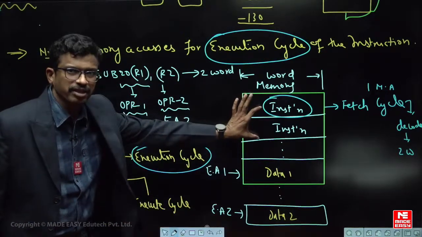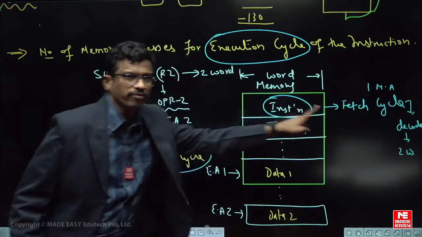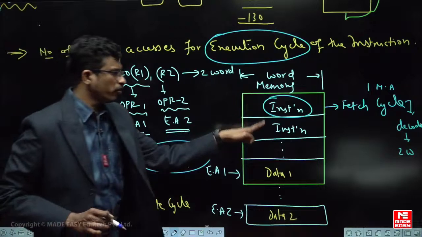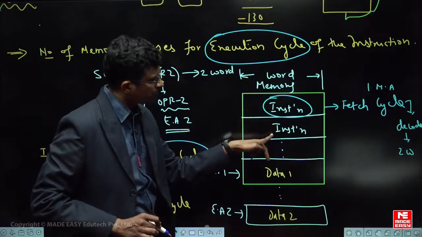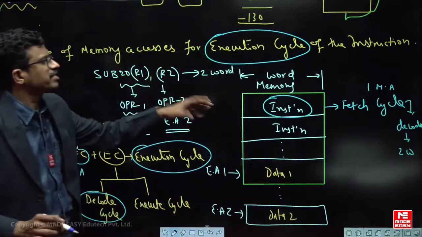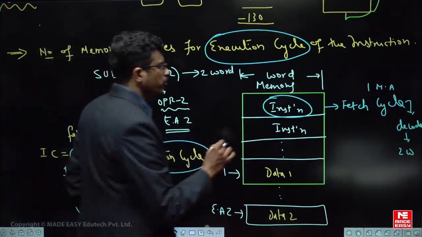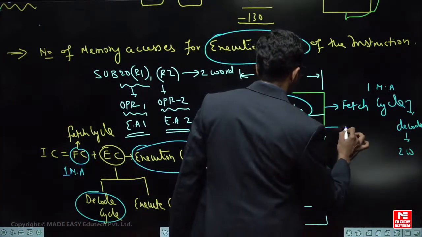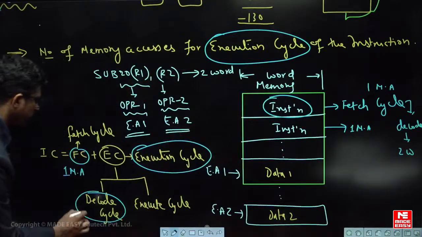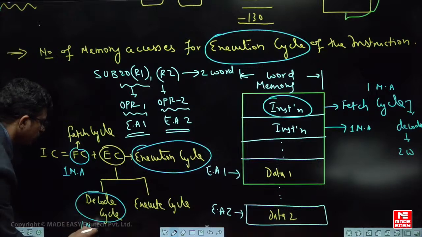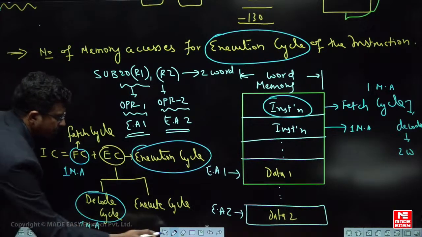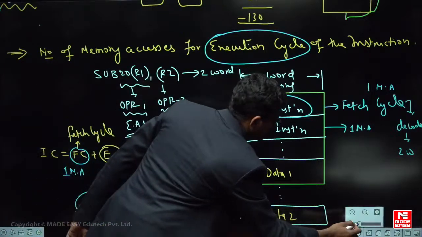It means it is a two word instruction; the first word, that is the opcode, has been brought, the fetch cycle is over. Decode cycle means to bring the next part of the instruction. How many parts are there? The instruction has the opcode, and after that the operand. So you have to bring these two. Based on the question he has given, it is a two word instruction. Therefore, to bring the second part of the instruction, you require one memory access. This will come under the decode cycle. So one memory access is required for the second part of the instruction.